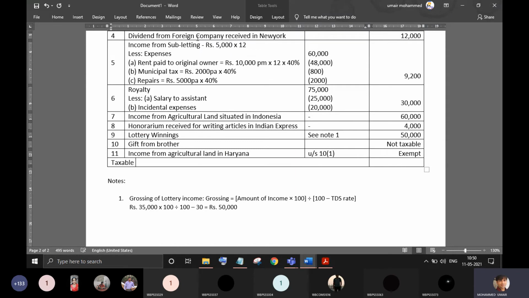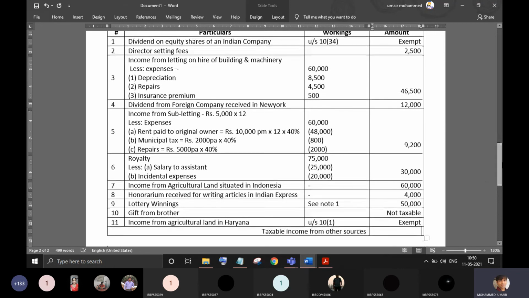Totaling needs to be done now. So 2,500, so 2,14,000.